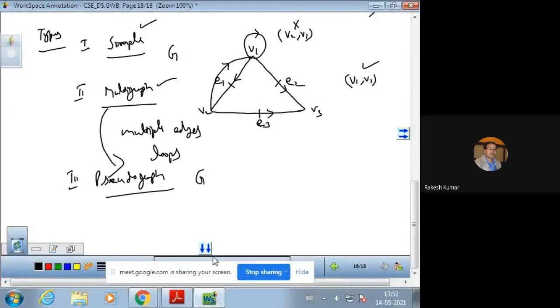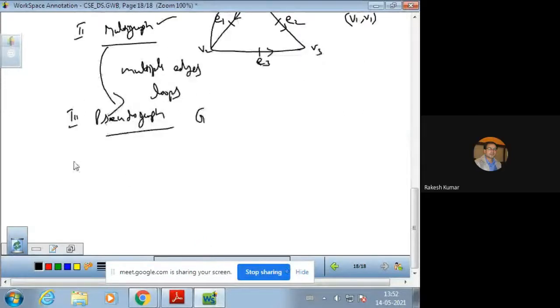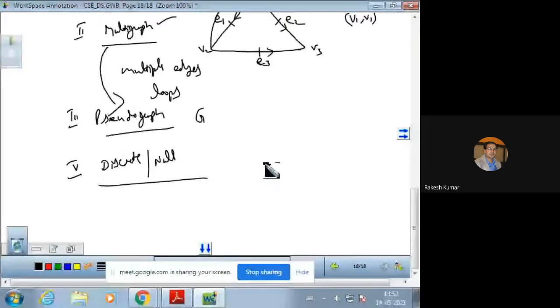We may have a null graph. सिंपल डायरेक्टेड का भी टाइप लिख सकते हैं, सिंपल अनडायरेक्टेड का भी लिख सकते हैं. We have a null graph or a discrete graph or empty graph. ये सारे इसी का नाम है. When there is no edge in the graph, so just like this is the first vertex and this is the second vertex and this is the third vertex. So all the vertices are not joined with the help of an edge. So that graph is said to be a null graph.